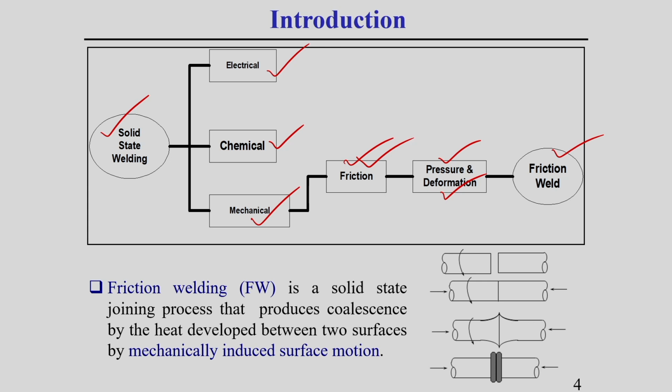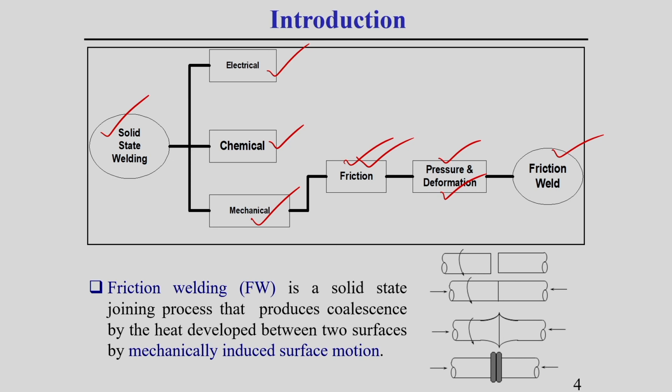So, this friction welding process is a process where the heat is generated by mechanical means. That mechanical means is frictional heating. Due to this frictional heating, the material becomes soft enough. Then by application of some pressure, we join the workpieces together. So, both frictional heating and pressure are required to do the welding operation. These things you should keep in mind. Here I am giving a brief introduction about the friction welding process.